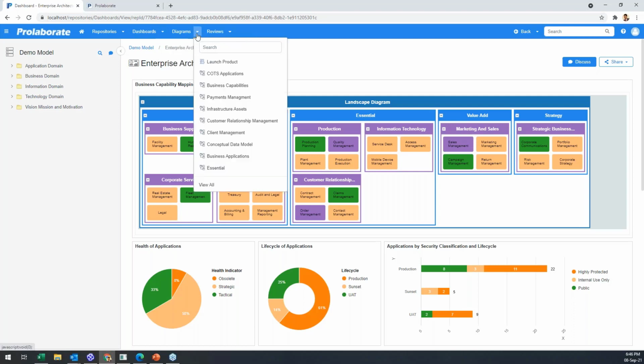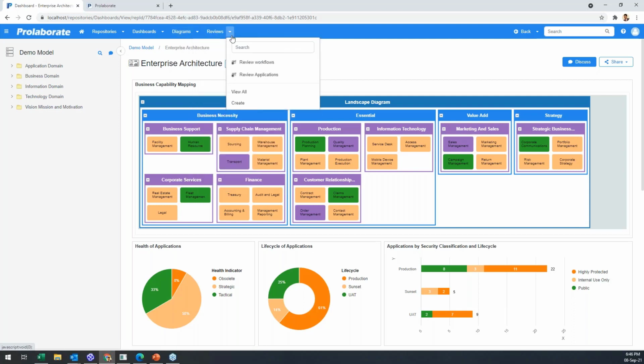Again, diagrams was a tab in a different place. Here you can click on this drop down to see the recently accessed diagrams, or click on this to view the list of diagrams that you have access to. We'll look at this shortly again. And this is again a review. There was a prerequisite to add a widget, or there was a tab on the other side of the space to access reviews.